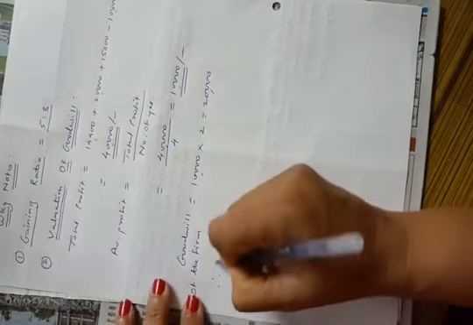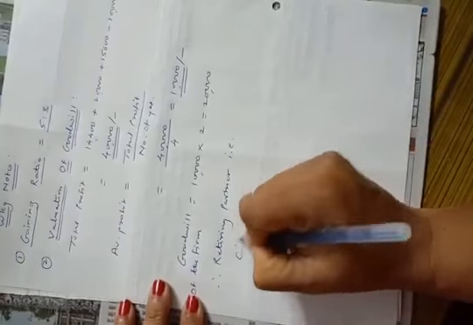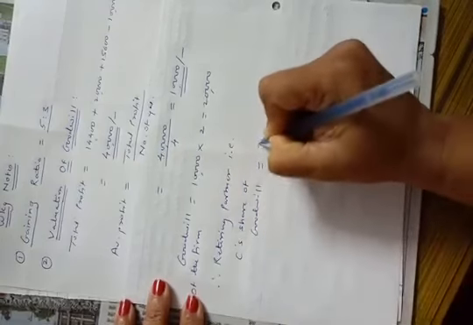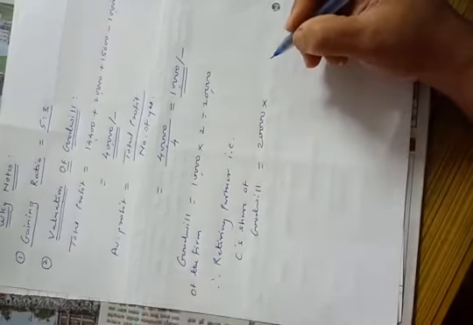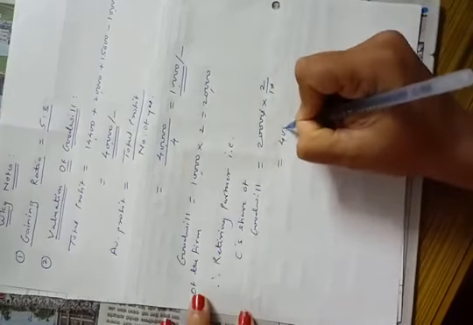Now we have to calculate retiring partner's goodwill. Therefore, retiring partner, that is C, is the retiring partner. C's share of goodwill is equal to 20,000 into C's share in the problem was 2 upon 10. So C's share of goodwill will be rupees 4,000. We have calculated goodwill of the retiring partner, rupees 4,000.